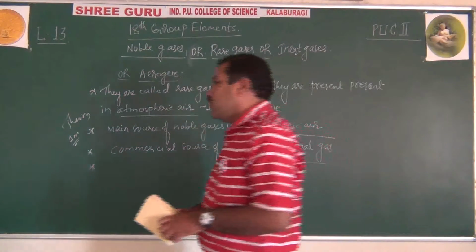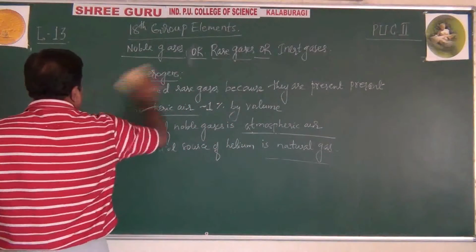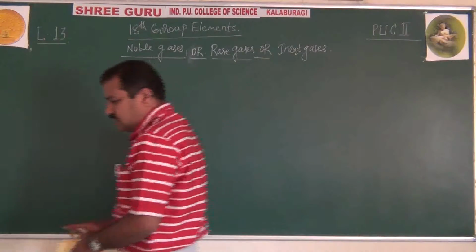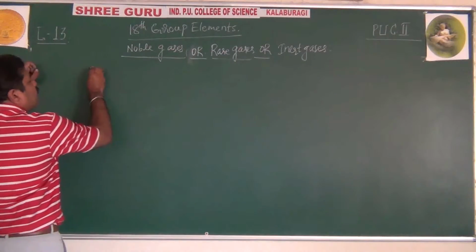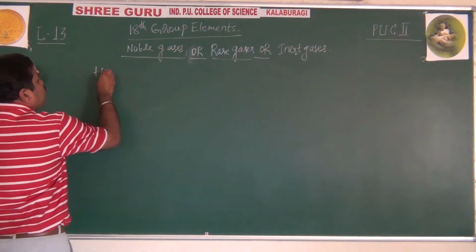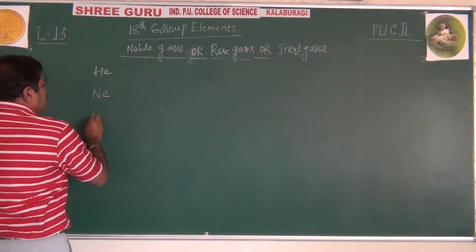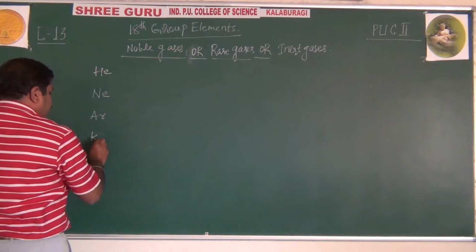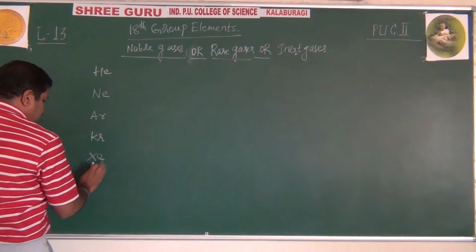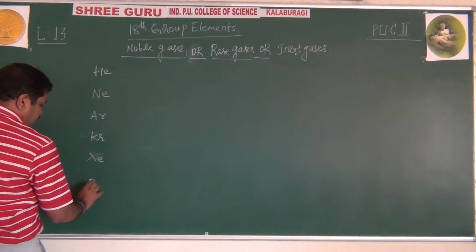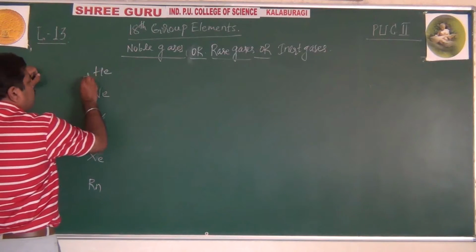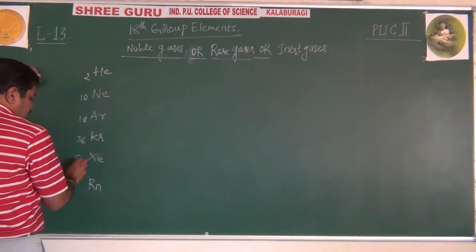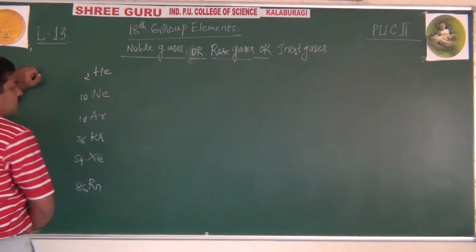Now I will tell you what the noble gases consist of: helium, neon, argon, krypton, xenon, then radon, with atomic numbers 2, 10, 18, 36, 54 and 86.